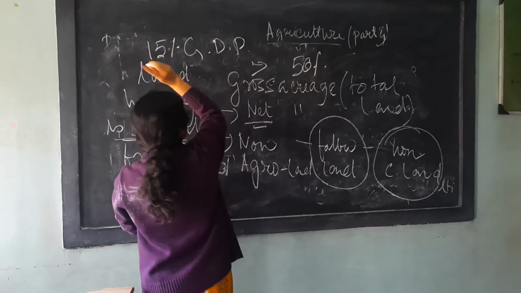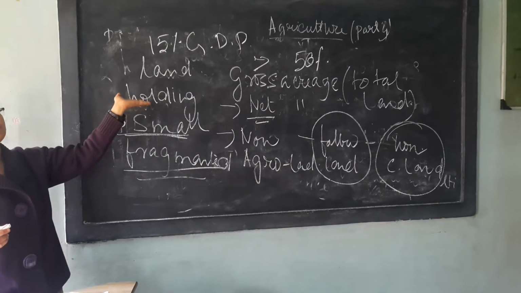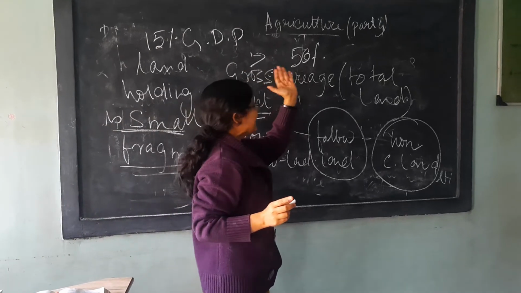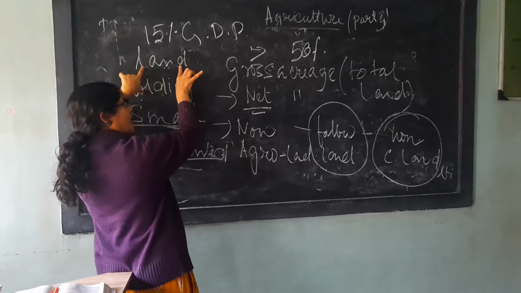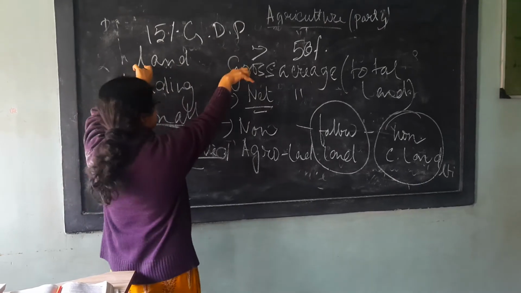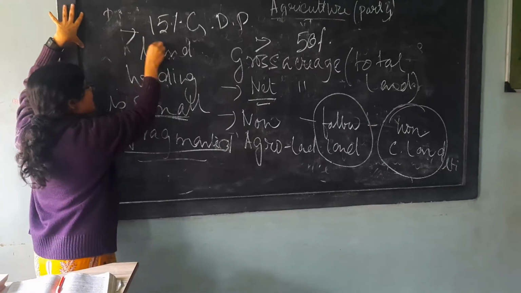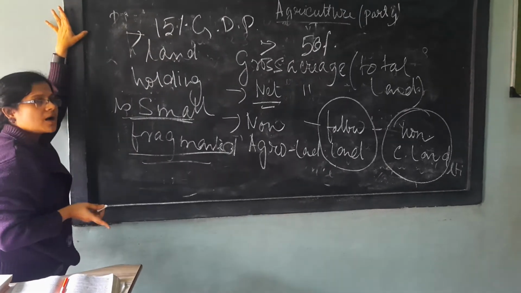So 50% to 15%. See what is the condition of Indian agriculture. Previously, the government was getting 50% contribution from agriculture towards GDP. Slowly declining, and right now the government is getting only 15% from agriculture.